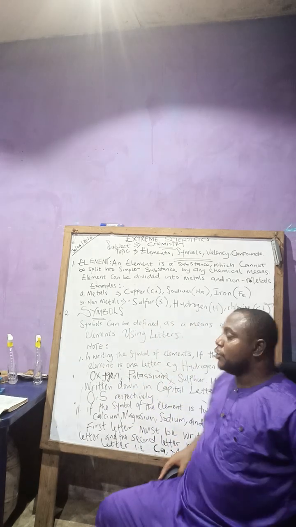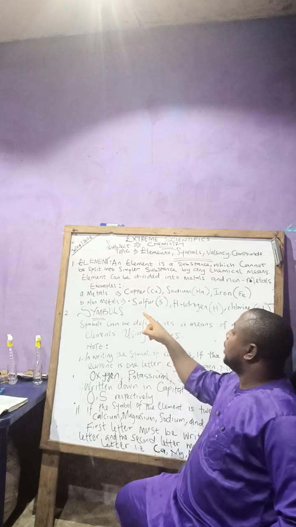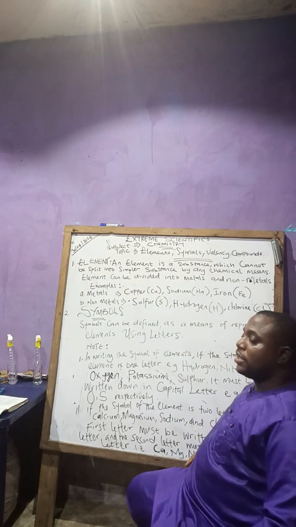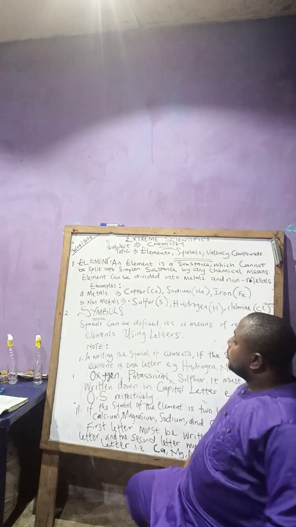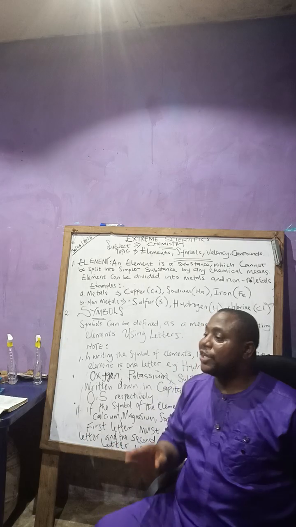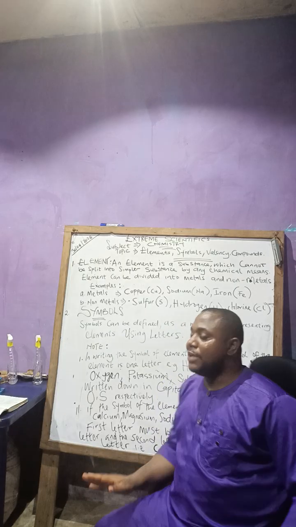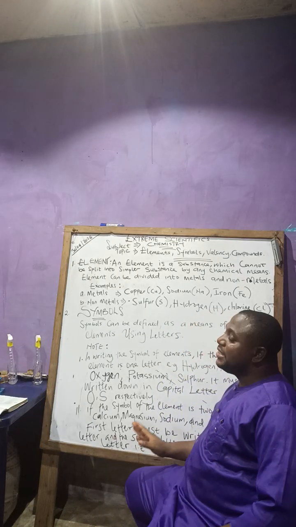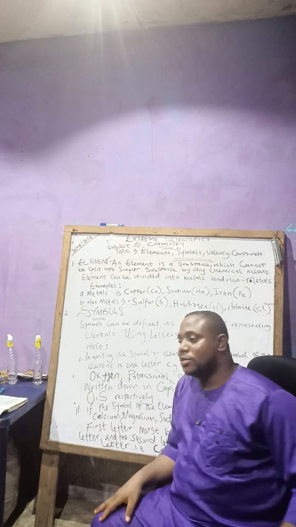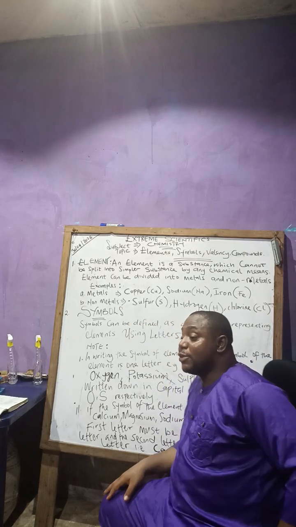So what will I bring out? We have metals like copper. You see, I wrote Cu here, right? What's the meaning of Cu? Most of these elements, when they were discovered, they didn't name them with the English language. So this Cu means cuprum, which means copper. It's a Latin word for copper.